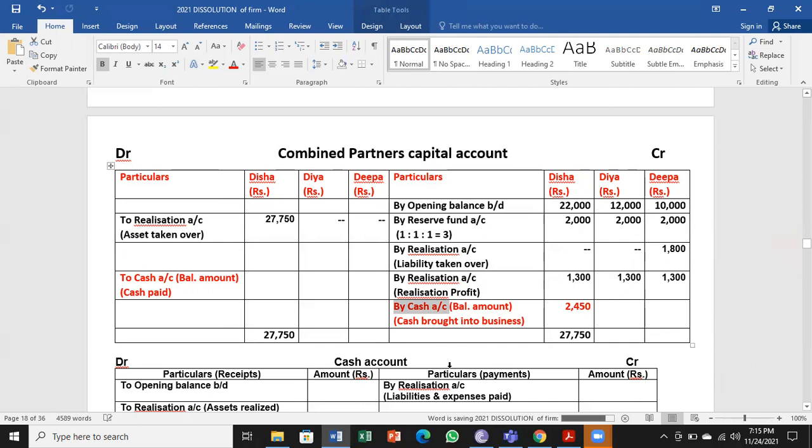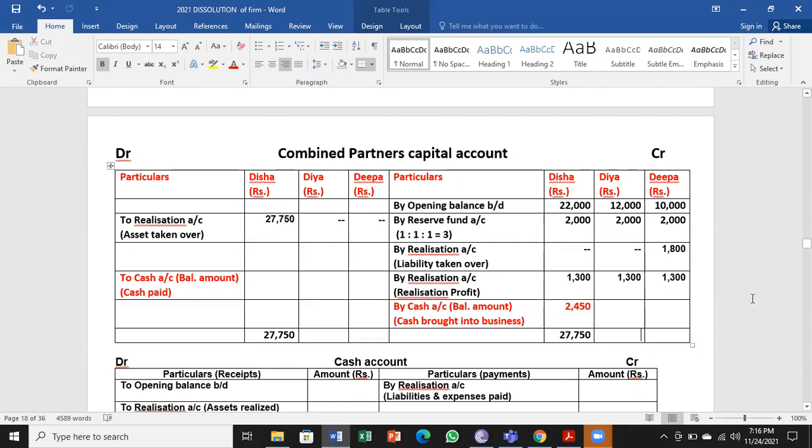So cash brought into the business is like additional capital, because the asset taken over by her is more in value than her credits. Her credit is less, the asset taken over is more, so she has to bring the money to the business. Then if you look at Divya, no entry on the debit side. For Deepa also, no entry on the debit side.